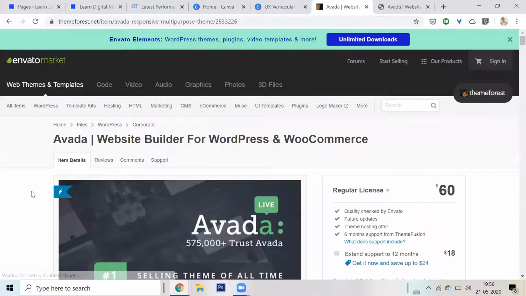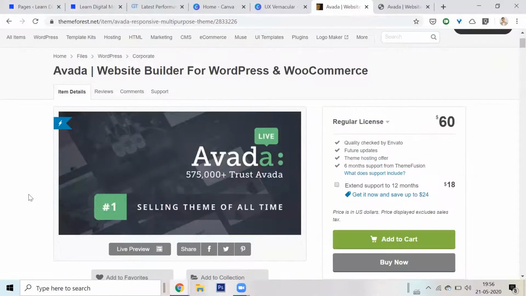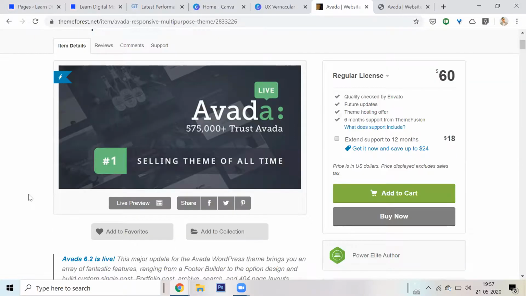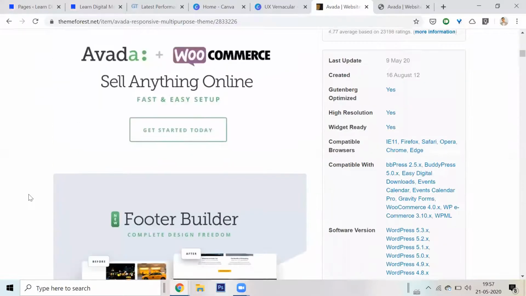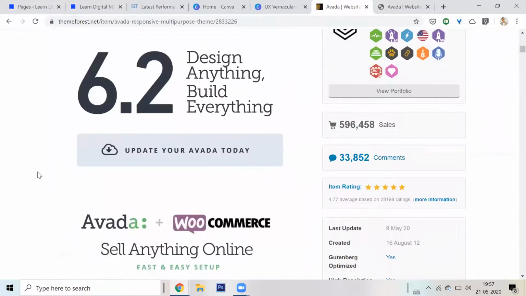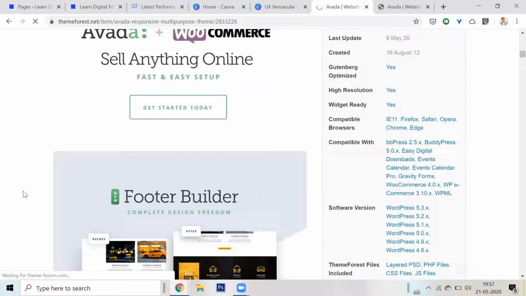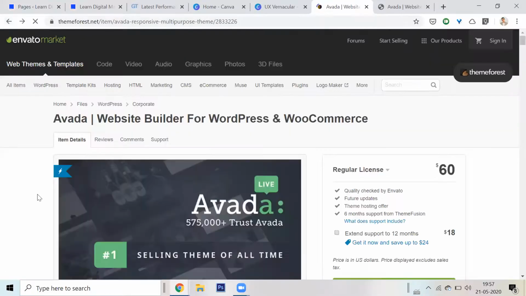It's also very, very tricky. I think the most challenging thing in WordPress is to choose your theme. Sometimes you might choose the wrong theme and there might be some kind of a problem. So look, it already says that this theme is compatible with WooCommerce. You see, it's saying I'm compatible with WooCommerce because probably a lot of people try to sell their theme.